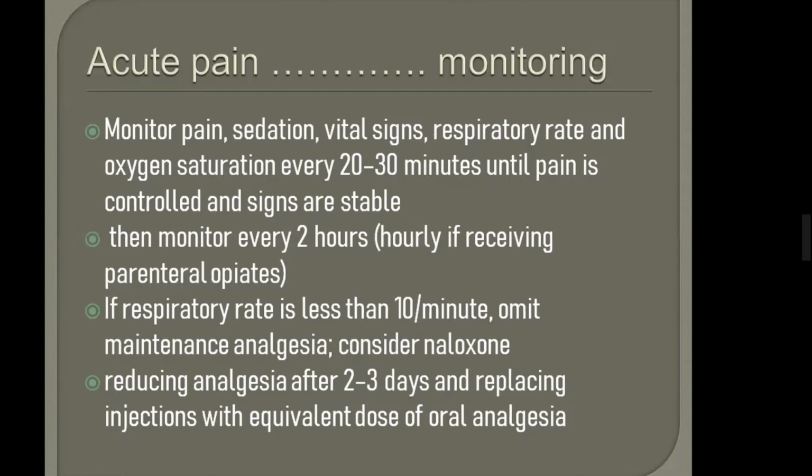So if respiratory rate is less than 10 per minute, you will omit maintenance analgesia, because you have given bolus analgesia and it's the time for maintenance analgesia. You will omit it and you will give naloxone. And you will reduce analgesia every 2 to 3 days if the patient is improving. Okay, am I clear?